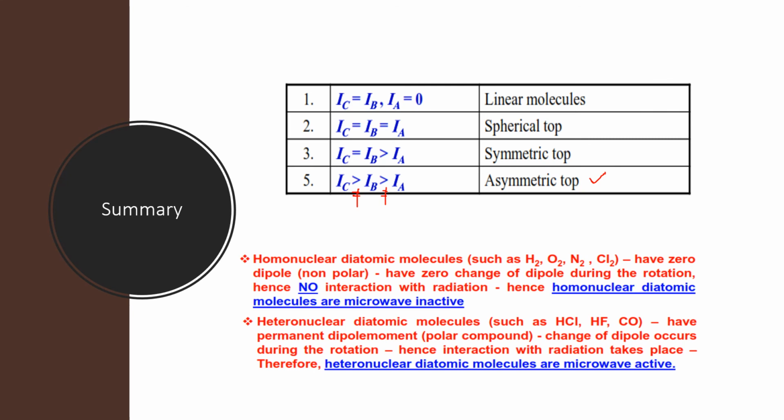Homonuclear diatomic molecules like H2, O2, N2 and Cl2 have zero dipole moment. That means they don't have a permanent dipole moment, so they don't interact in the microwave region and are said to be microwave inactive. But heteronuclear diatomic molecules like HCl, HF and CO have a permanent dipole moment and can interact with microwave radiation, and they are said to be microwave active. So this is about the classification of molecules. Thank you.